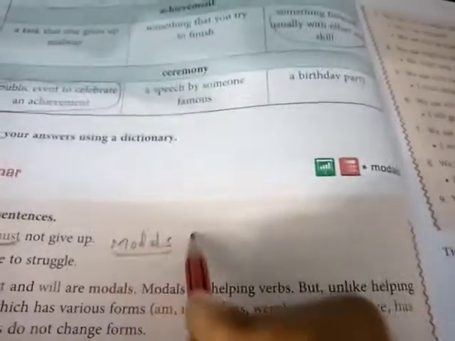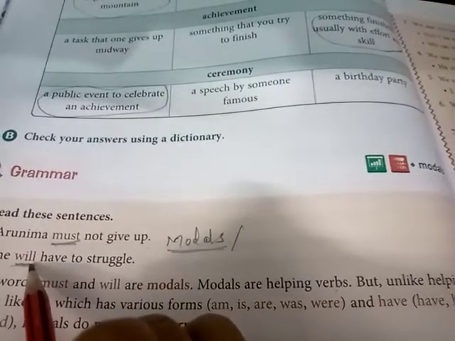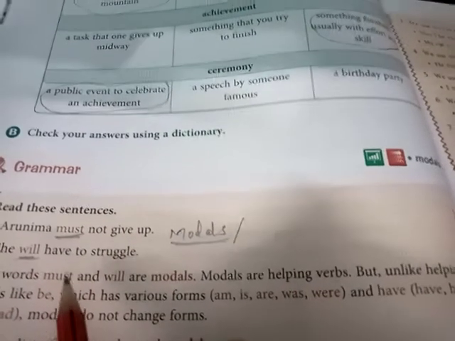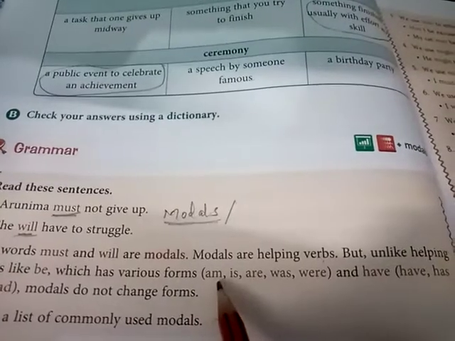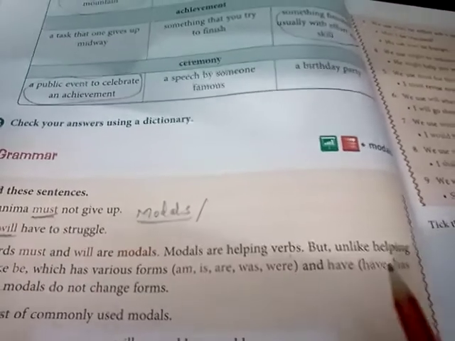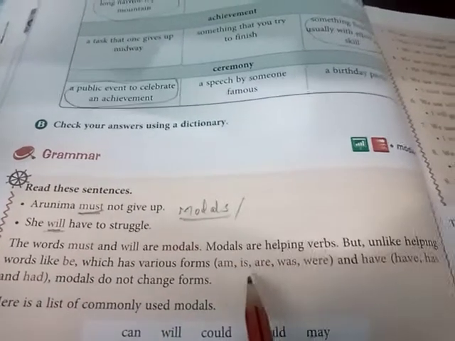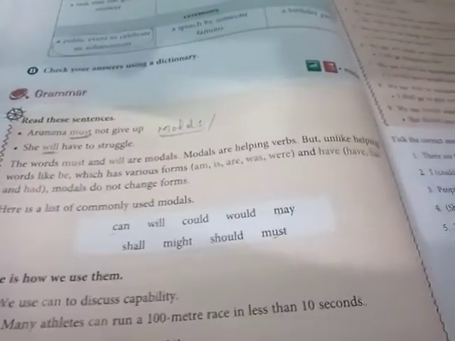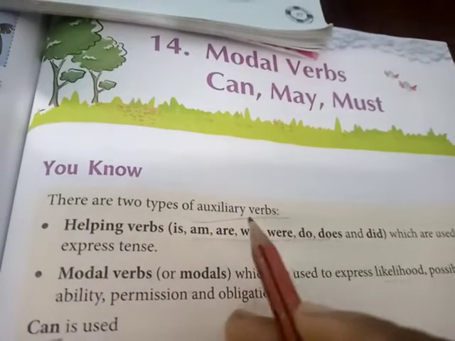Modals are auxiliary verbs. Do you know the helping verbs? Which are these helping verbs? Helping verbs are am, is, are, was, were, and have, has, and had. These are the helping verbs. So, like that, we are going to learn here two types of auxiliary verbs.